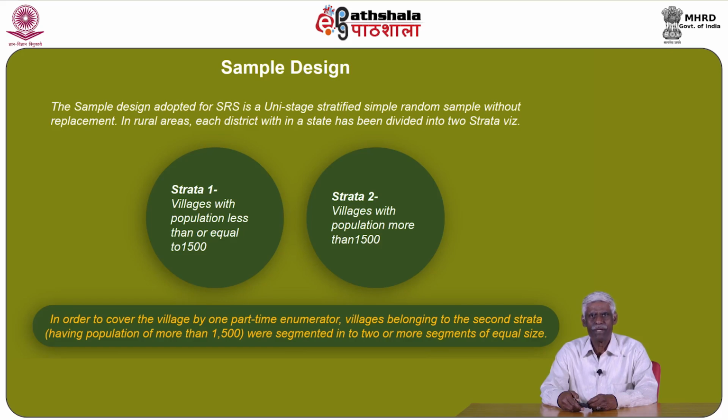In rural areas, each district within a state has been divided into 2 strata, namely Strata 1, villages with population less than or equal to 1,500, and Strata 2, villages with population more than 1,500. In order to cover the village by one part-time enumerator, villages belonging to the second strata, that is having a population of more than 1,500, were segmented into two or more segments of equal size.